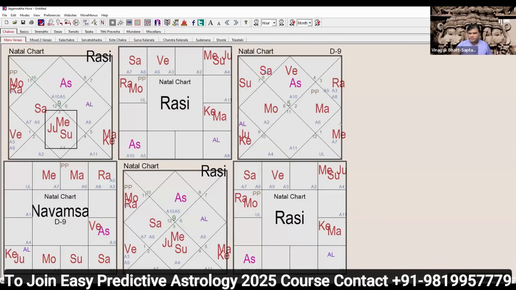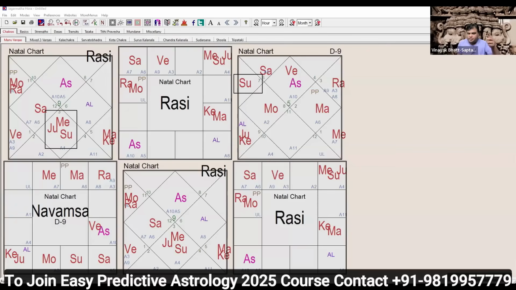So for the father line test, Sun is inside the Badak Sthan. Sun's Rashi: Sun is placed in the Gemini sign, and if we see the Navmansh position of Sun, it is in the Libra sign, not connected to Mars, Aries and Scorpio. But the first condition is fulfilling here. So what is the conclusion? Both conditions are not fulfilled. Sun is in the Badak, but no Mars link here, with sign and Amsha.